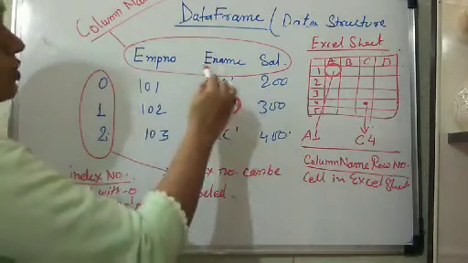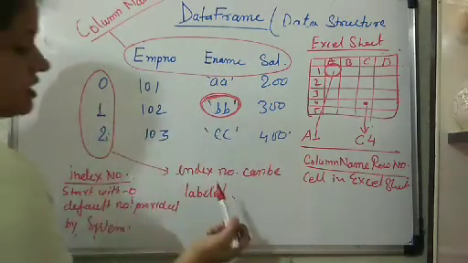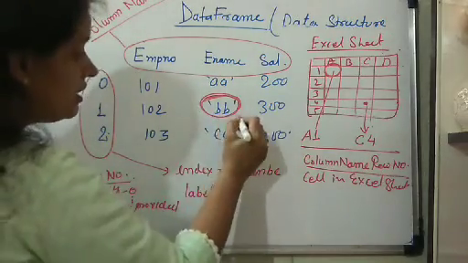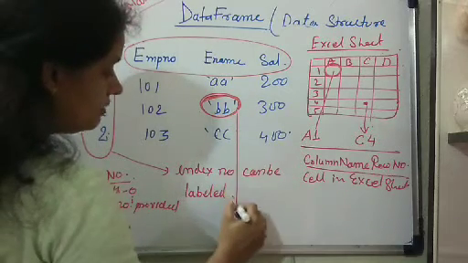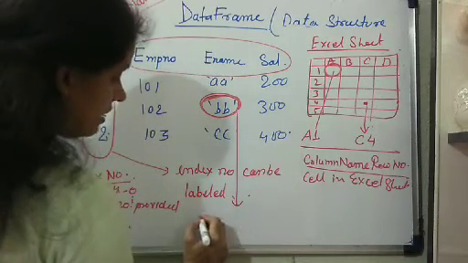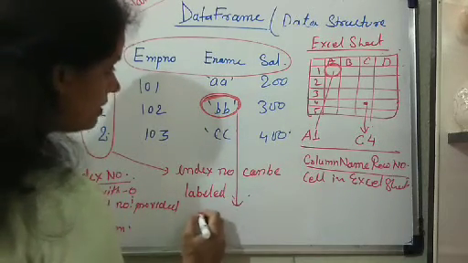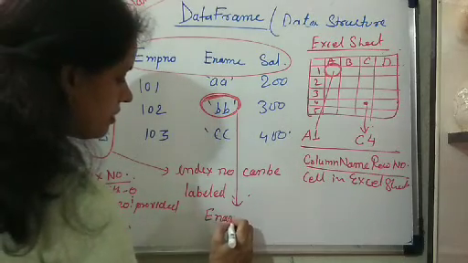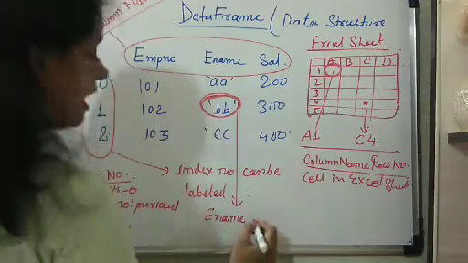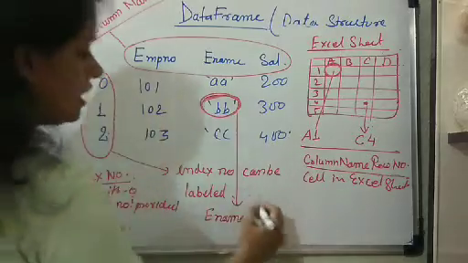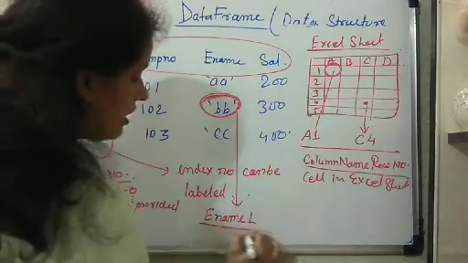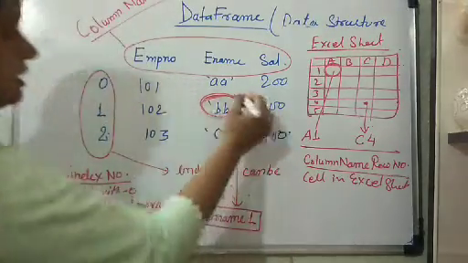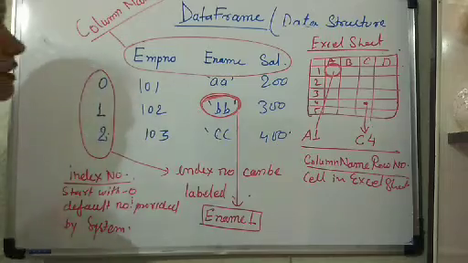So E name and the first. So you can say that this can be recognized in the data frame, whatever the data frame will be. So this is E name and the number is 1. Clear? E name and number is the address for this value. Clear?